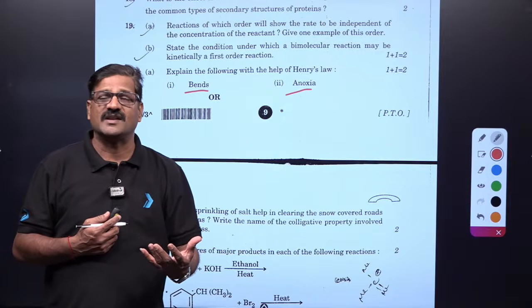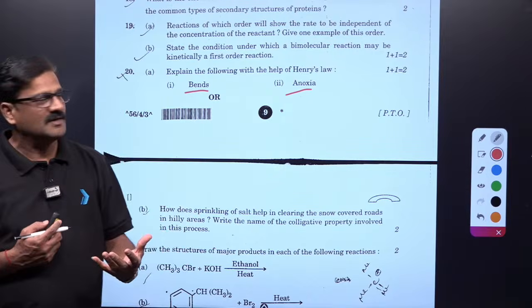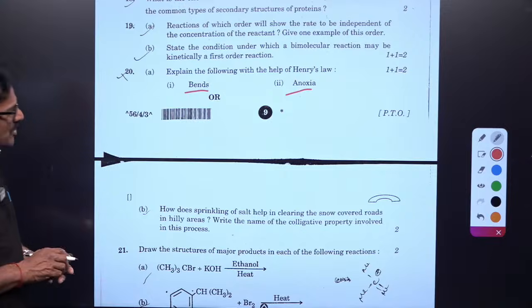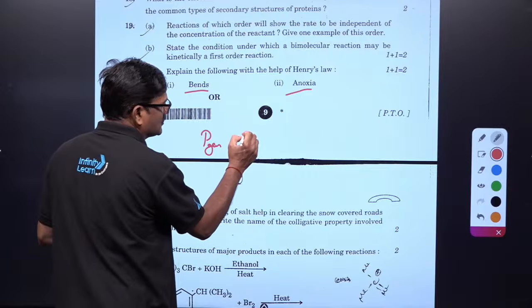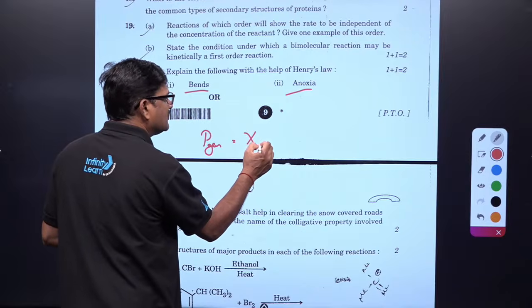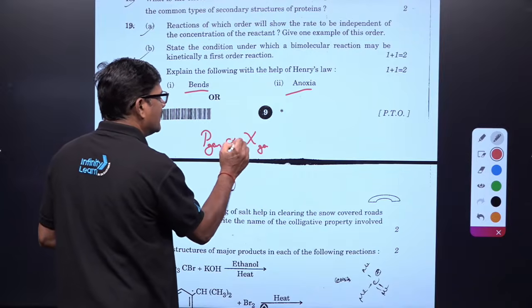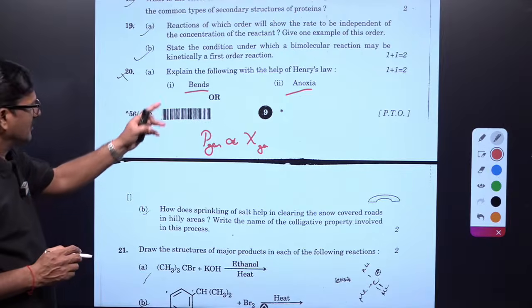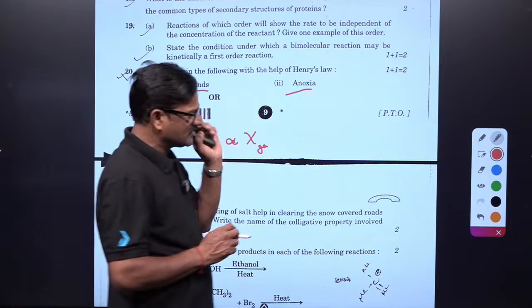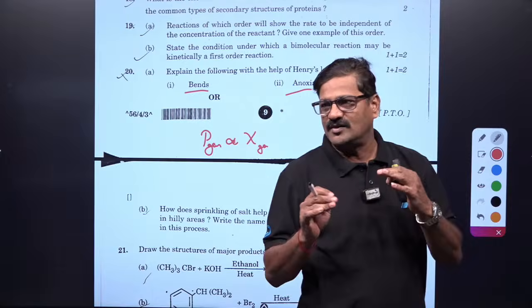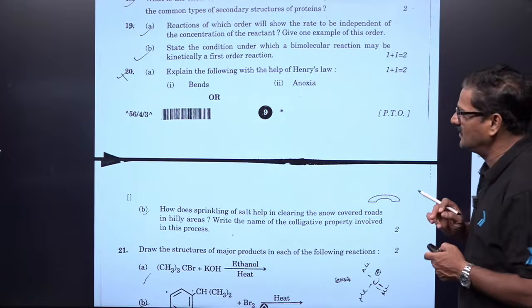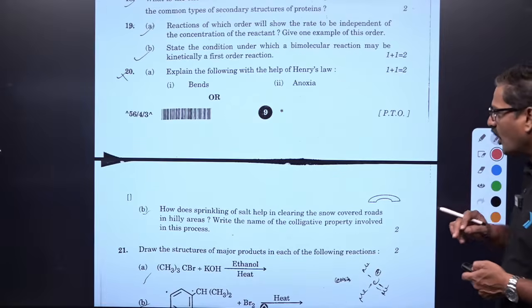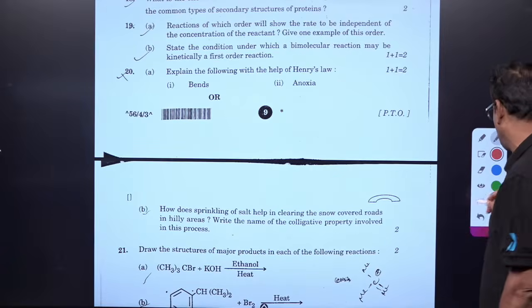That is what is called anoxia. Okay, this is explained by the partial pressure of the gas being equal to Henry's law constant times the mole fraction of the gas. You can say it's directly proportional. So here is also connected and here is also connected, and the better you explain, it gives you the marks in that way. So how does sprinkling of salt help?